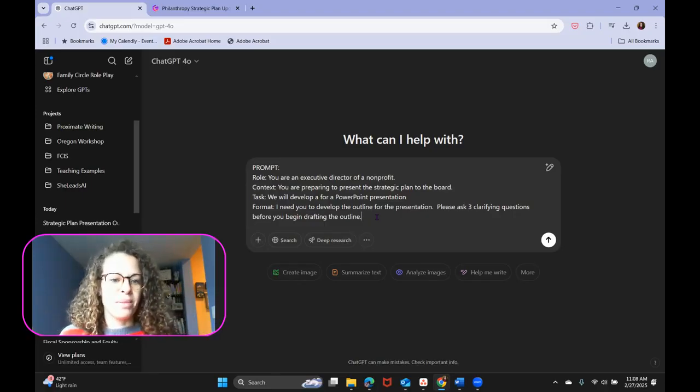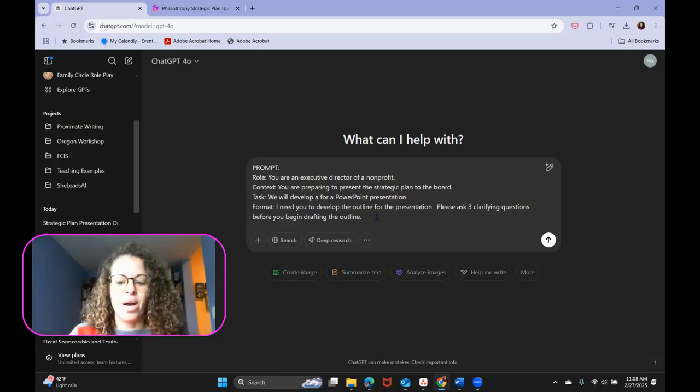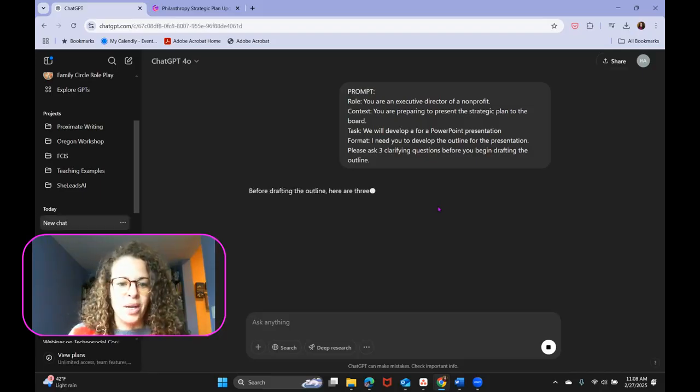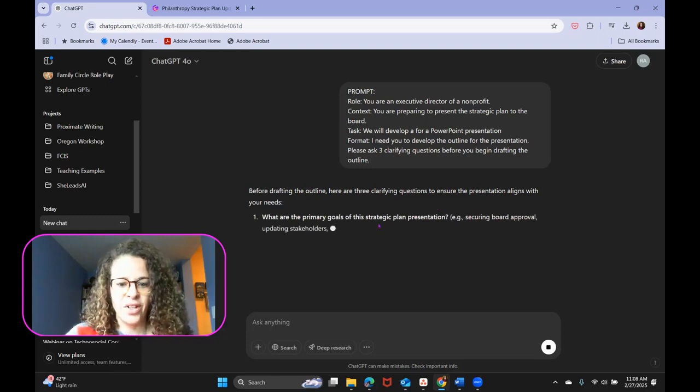So we start with a prompt: role, context, task, and format. Those are the four key components of a really solid prompt. And so I've also asked the AI agent, my assistant here, to ask 3 clarifying questions before you begin drafting that outline. And so it's going to ask me 3 clarifying questions, always a good way to kick off.